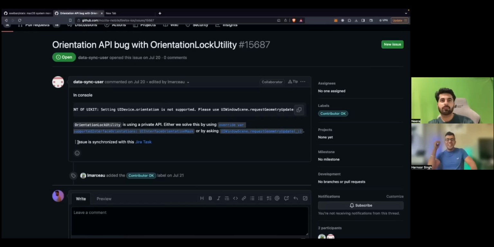Either we solve this by using override var and so on, or by asking this. Wow, this issue is very simple. They have given you solution options. Not everything is as easy because it's beginner friendly. So many options are there, and it's a proud feeling to contribute to Firefox if you can fix it. So yeah, let's do the same drill again. So clone and try it out.